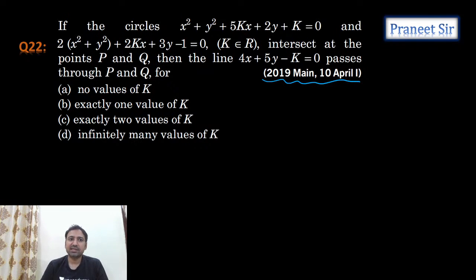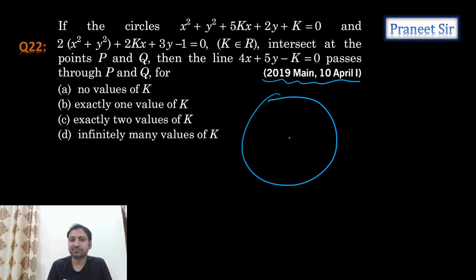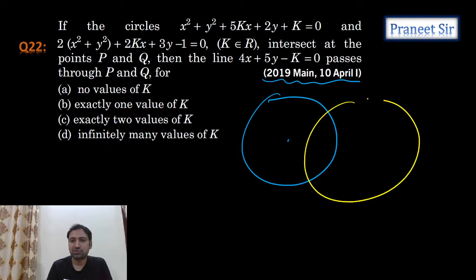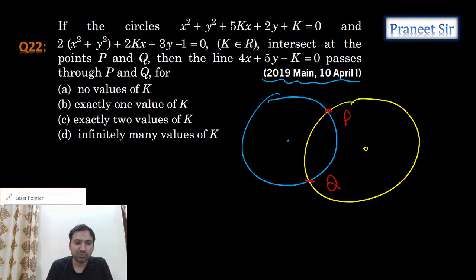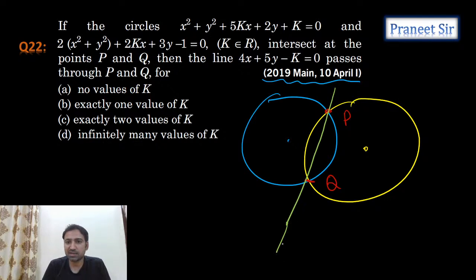Two circles intersect at the points P and Q. Then the line passing through PQ, that means the common chord, he gave, guys. Two circles he gave, and these two circles are intersecting at the points P and Q. He gave this common chord PQ. What is this common chord equation?